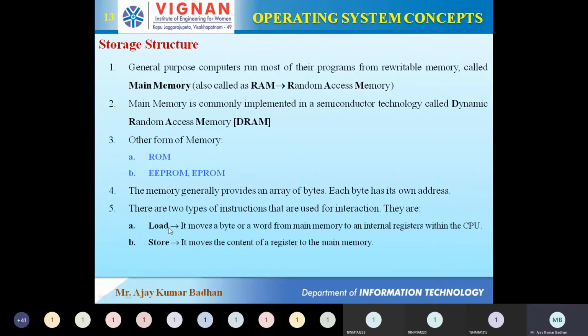So what is the main function of load? It gets the data from the main memory to internal registers. Whenever you want to process information, the operating system will first get this file and load it into your RAM. From that RAM, whatever operands and other resources are required. For example, you are watching a movie, and that file is loaded into your RAM. But is it the only thing that needs to be executed? It requires other resources. What are the resources? It requires the display. And if the display is not there, how can you watch a movie? So display is required.